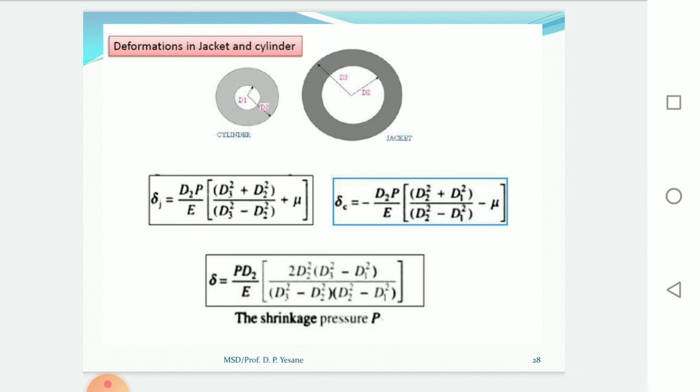With the help of this we have to find out the shrinkage pressure P, where d3 is the outside diameter of the jacket, d2 is the inside diameter of the jacket and outside diameter of the cylinder, and d1 is the inside diameter of the cylinder.